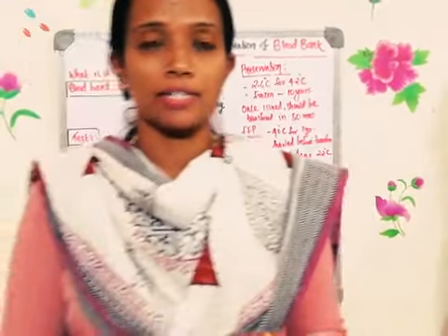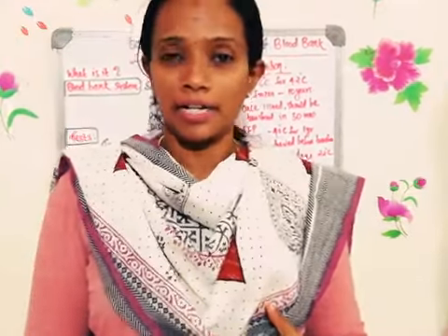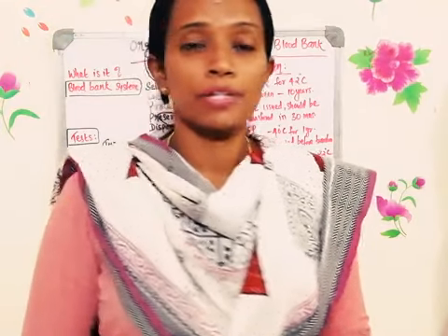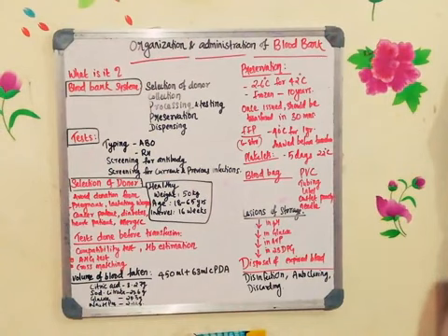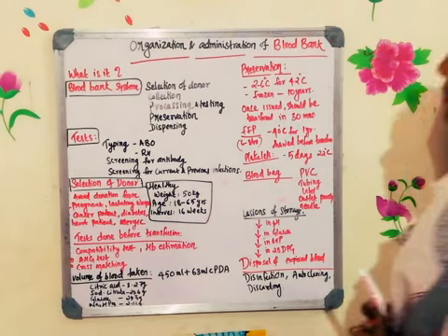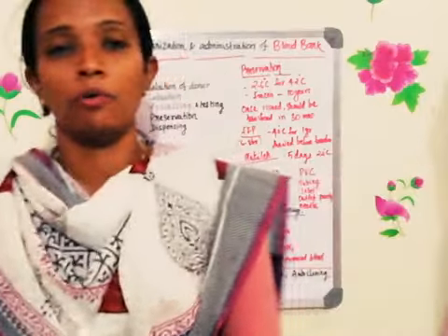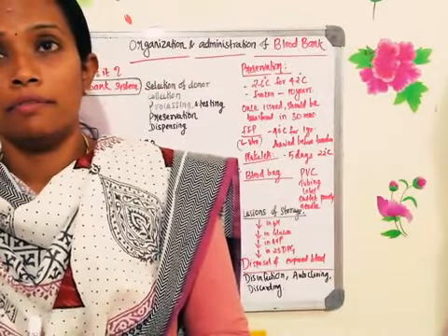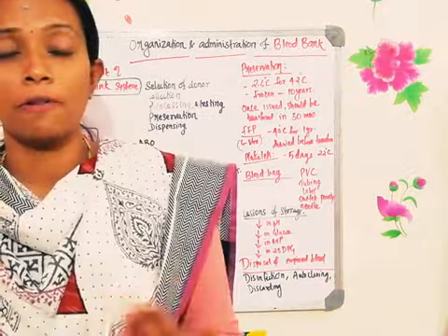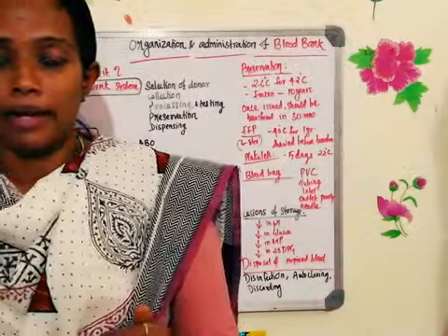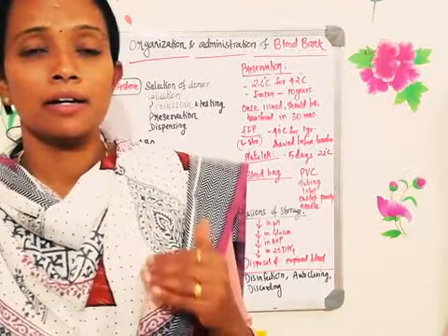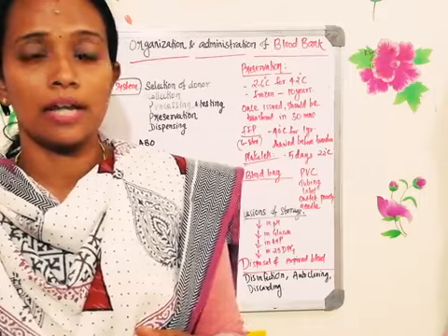Blood bank is an organization where the blood is collected and stored in an accurate way for a longer time. There is a time period in which you can store the blood. So the blood will be collected, stored and preserved for later use in blood transfusion. Usually the blood bank is associated with the hospital. In almost all well-known, reputed hospitals, they will have a blood bank. So whenever the patients are in need of blood, they can go to the blood bank and give a request there through the doctor.